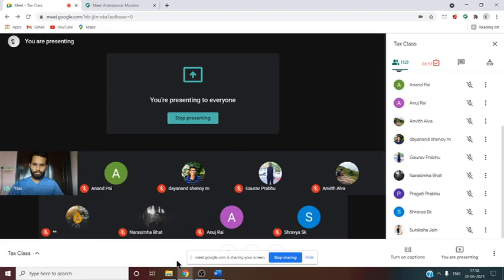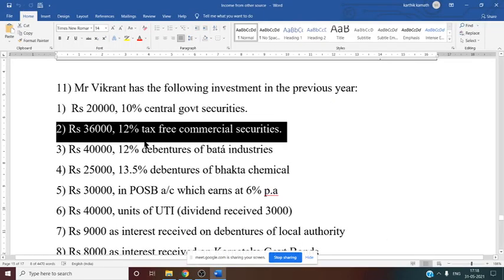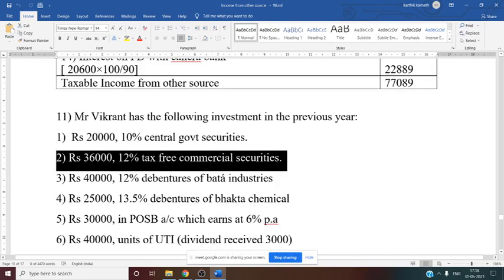See this, 36,000 12% tax free. Grossing up is required. That you can see here whether grossing up is required or not. Yes, so they have considered gross up of security. If you see the rule also, they have mentioned that grossing up of security is required if they have given you tax free commercial security. Then 40,000 12% debenture of Bata Industries.